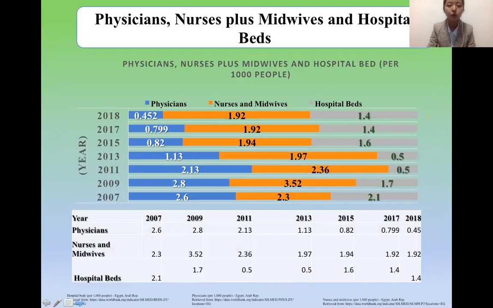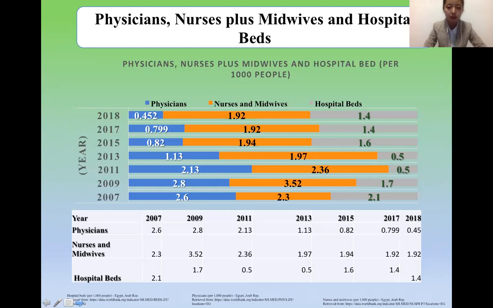Next part will be personal health, like physicians, nurses plus midwives, and hospital beds. For hospital beds, the very least is in 2011 and 2030. For physicians, the least is in 2018 and 2070.